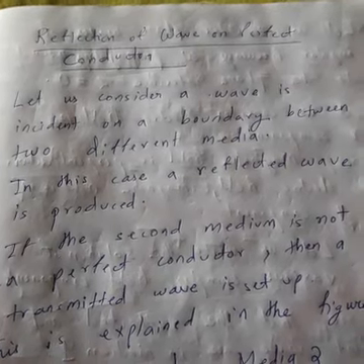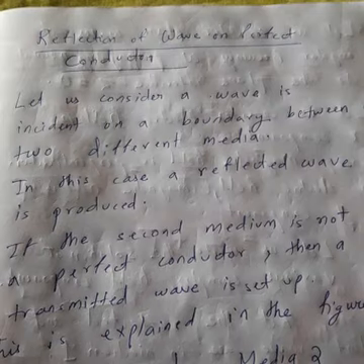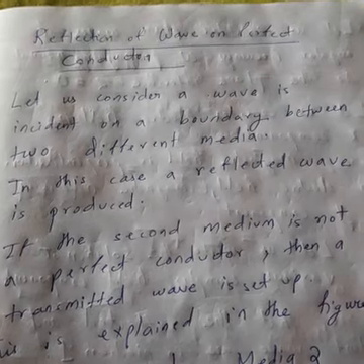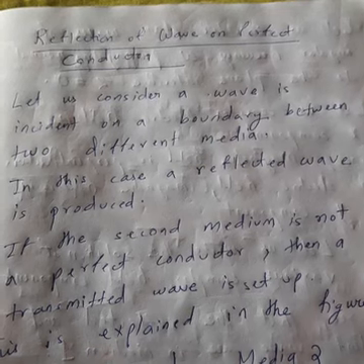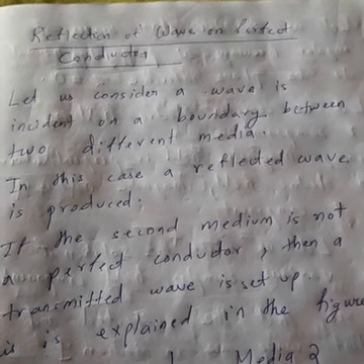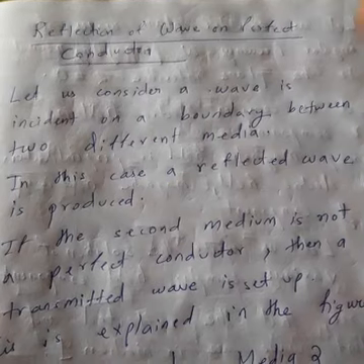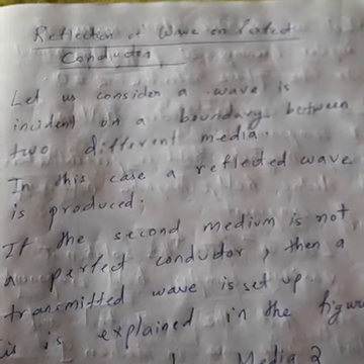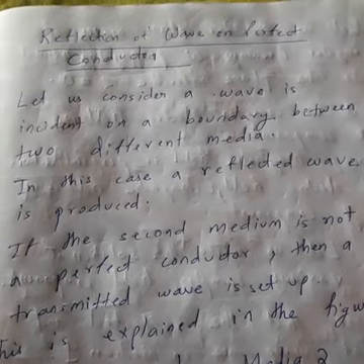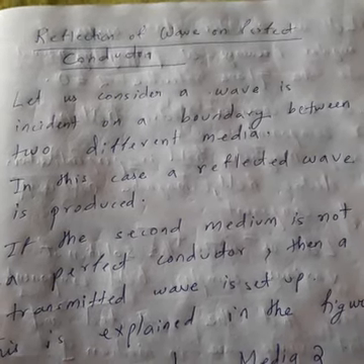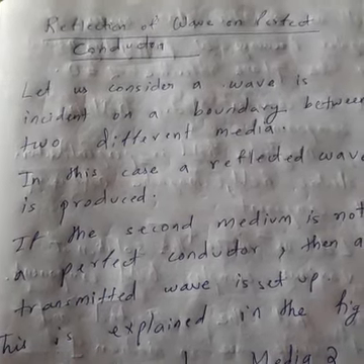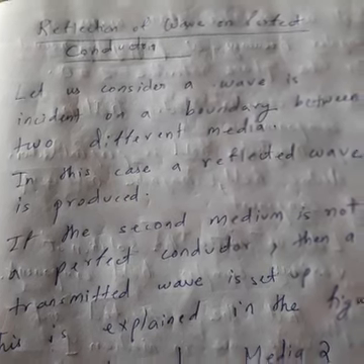So we are going to take two cases: perfect conductor and dielectric. First, we consider the wave going from one medium to another medium where the second medium is a perfect conductor. Second, we consider the wave going from one dielectric to another dielectric.